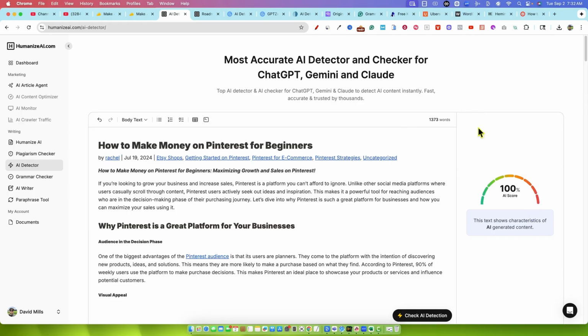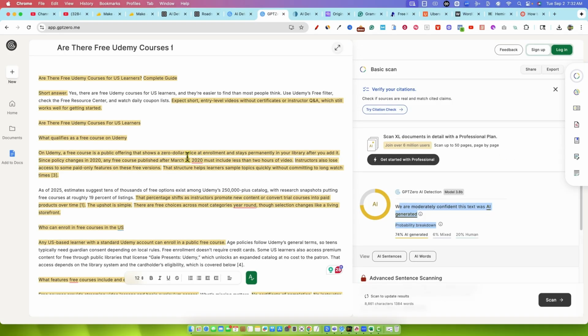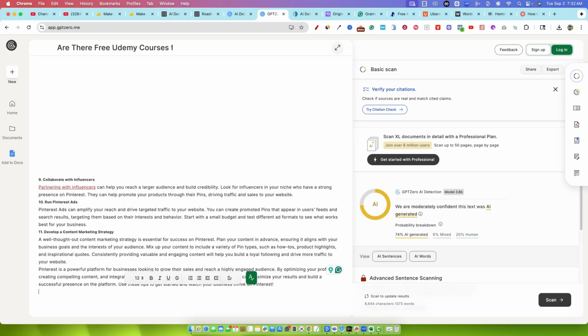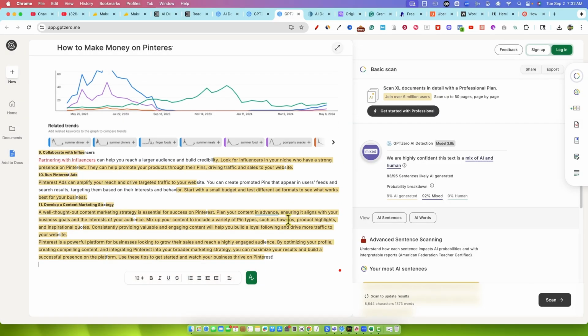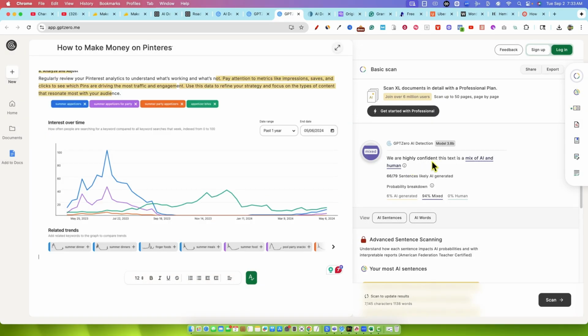They have their own tester right here, but the true test is probably coming in here, pasting the content and doing a new scan. And we're going to scan that. And I don't know if it's going to let me use this. Okay, too many characters. Okay, so we are highly confident this text is a mix of AI and human. So 66 of the 79 sentences are AI generated. We've got a mix right here, 6% AI generated. So it's kind of hard to read this, but on this one, it scores a little bit better.